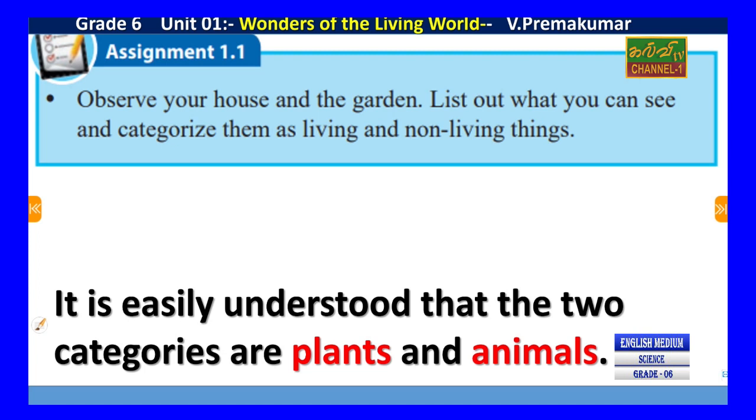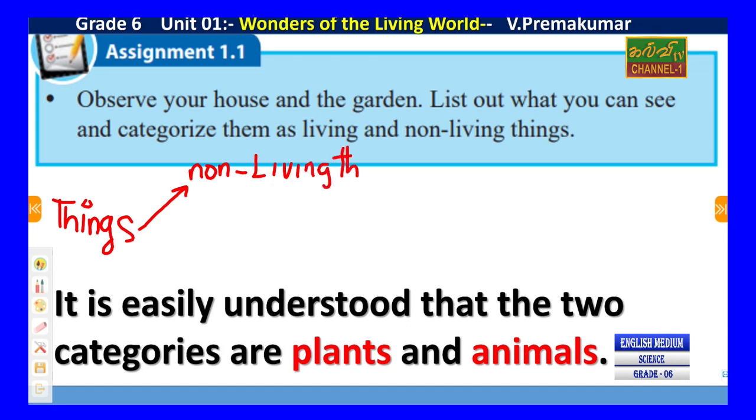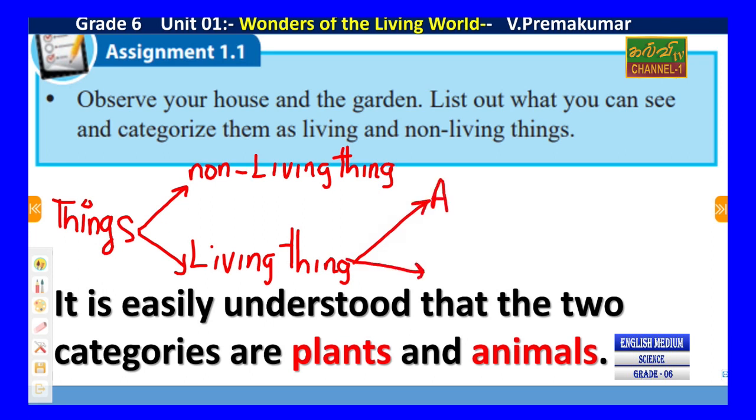Yes. Earlier what we studied, right? The things can be classified into non-living things and living things, non-living things and living things, right? This is two things. After that, the living things can be classified in two groups, animal and plant.